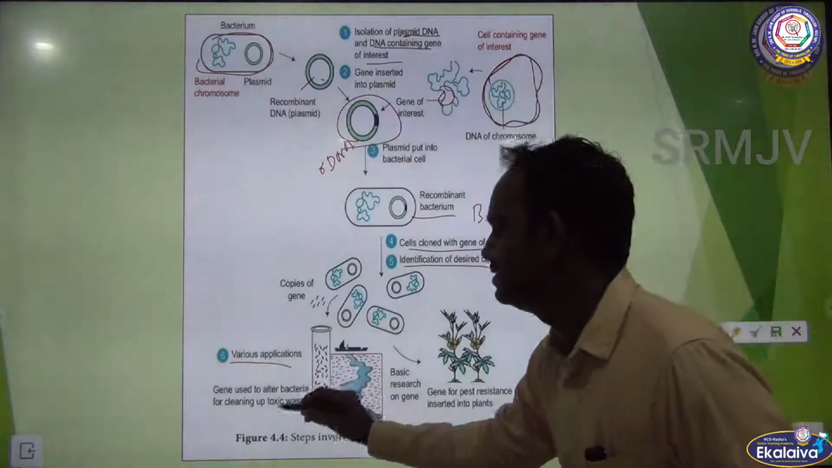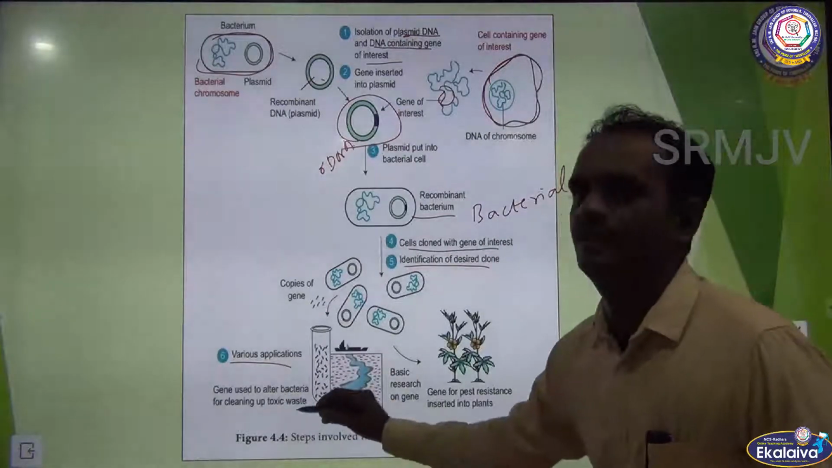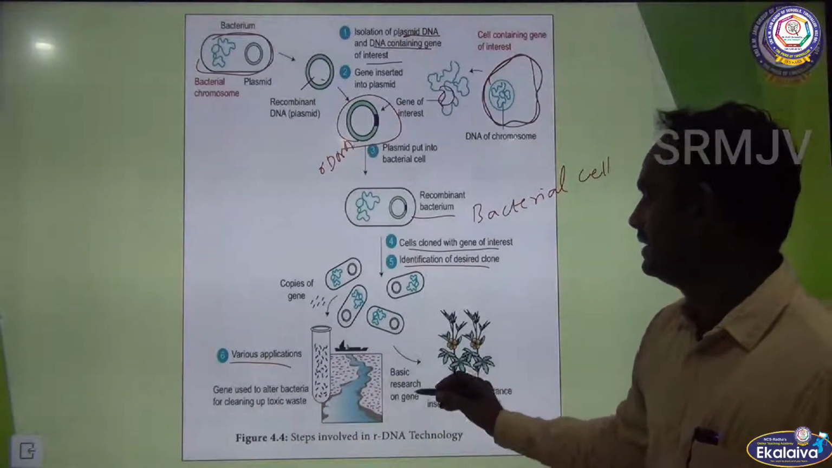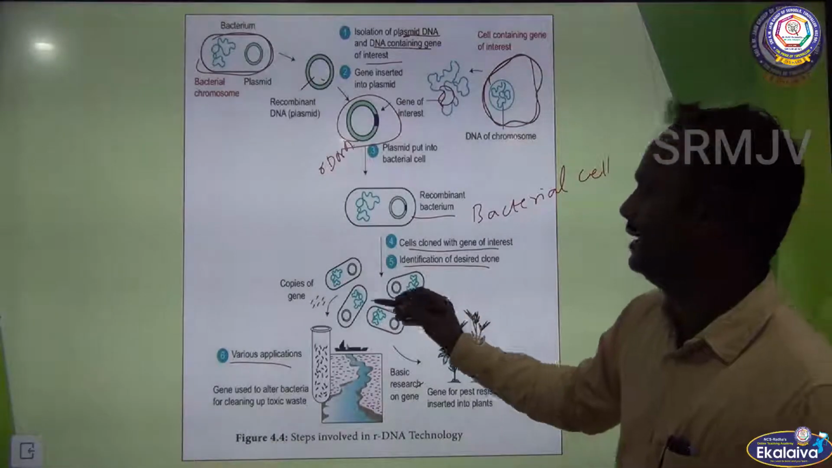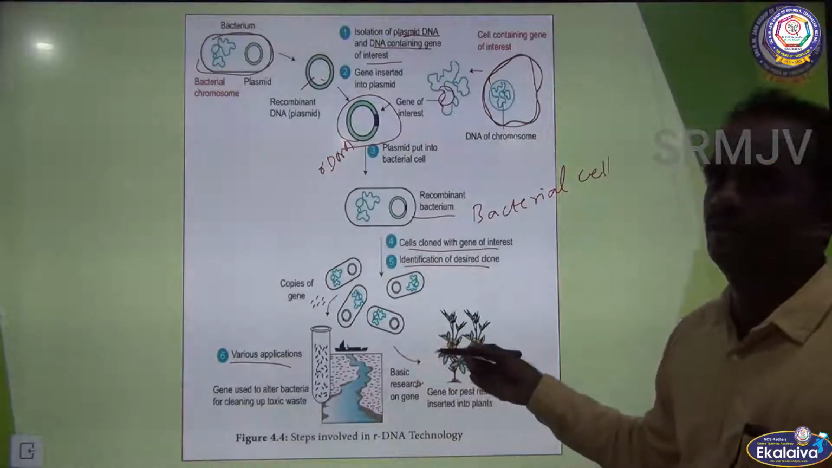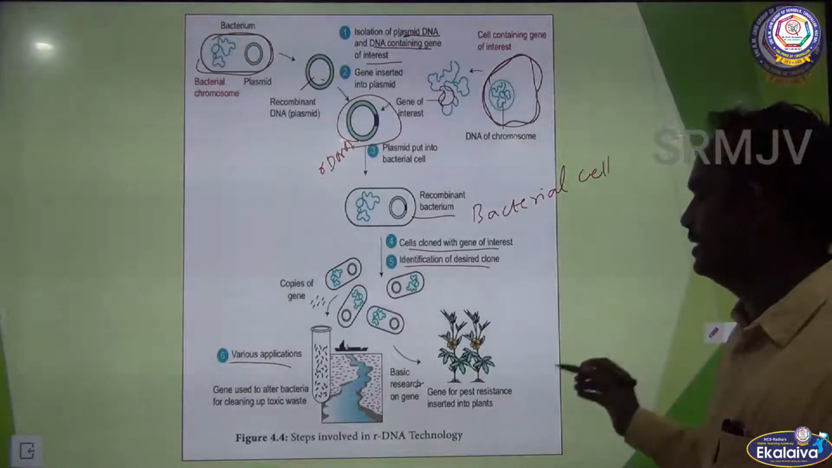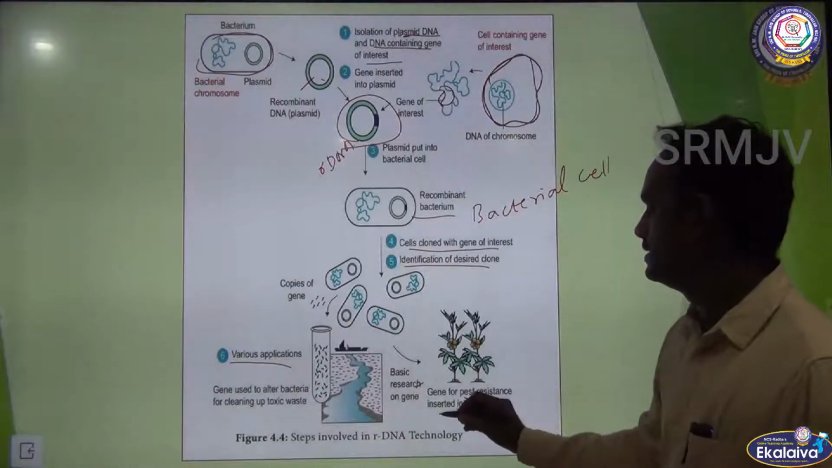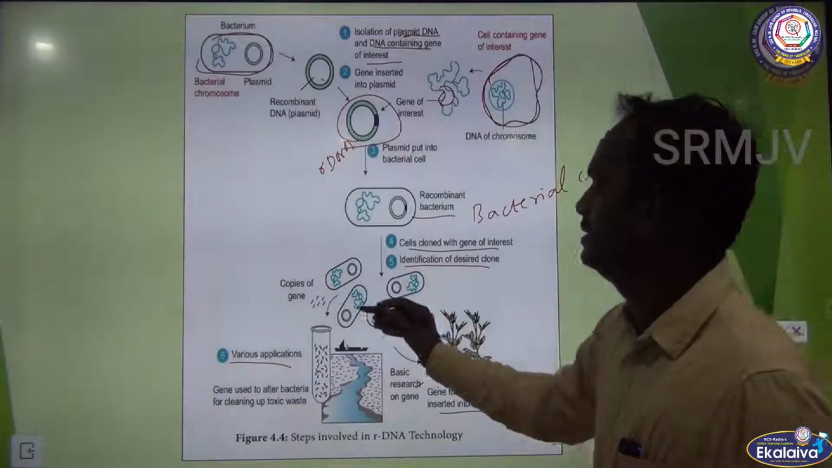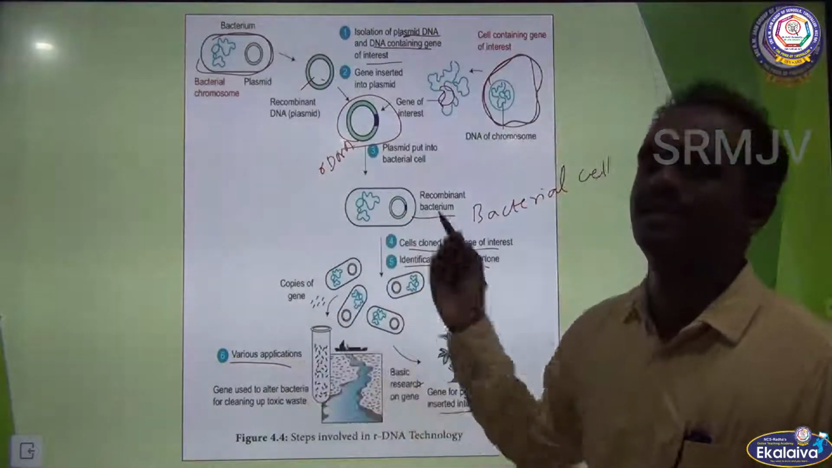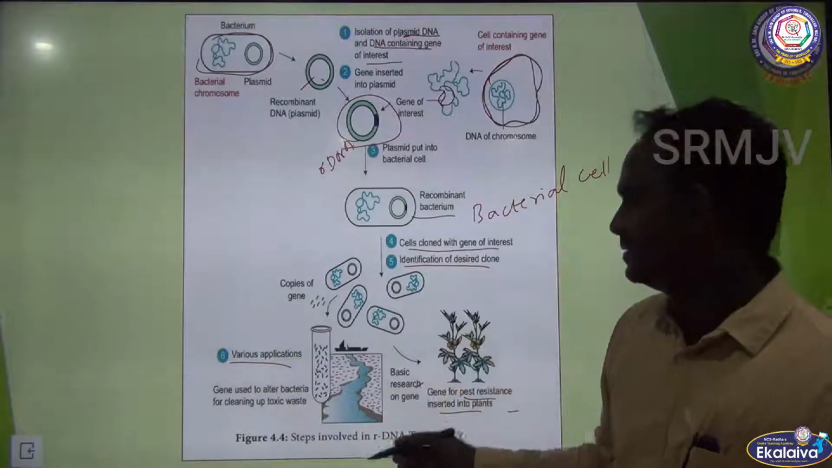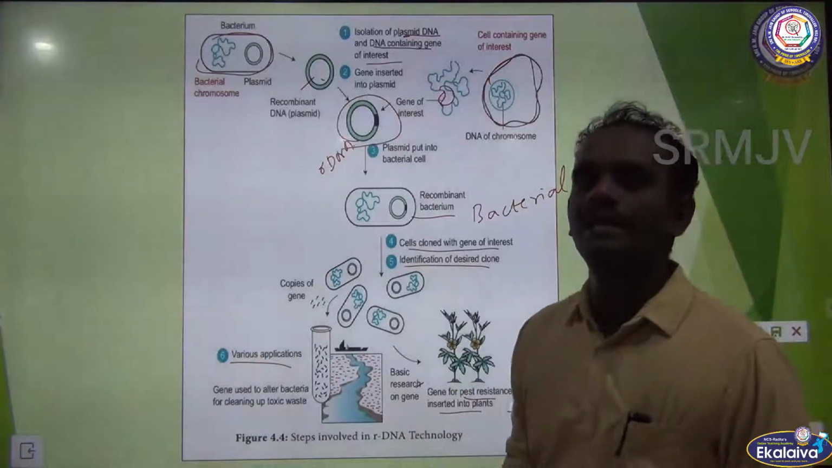Genes are used to alter bacteria for cleaning up toxic waste, and for basic research on genes. So with the help of this it is used in various processes in biotechnology. Okay, a gene for pest resistance is inserted in the plasmid, and genes are used for various applications. So these are the steps involved in rDNA technology.